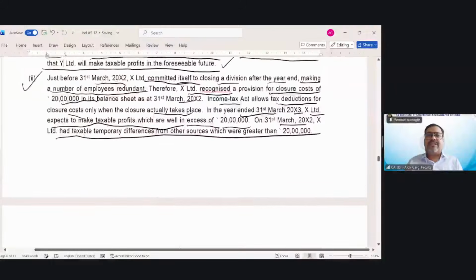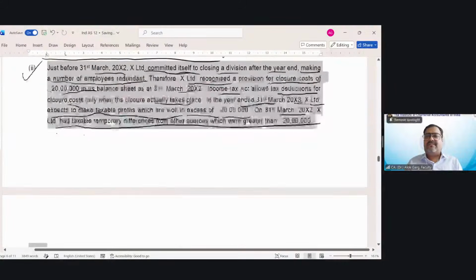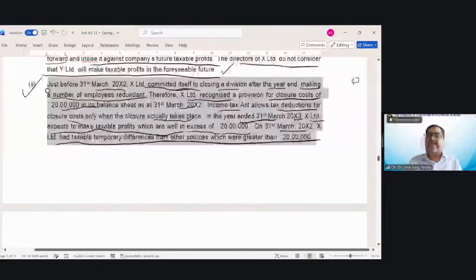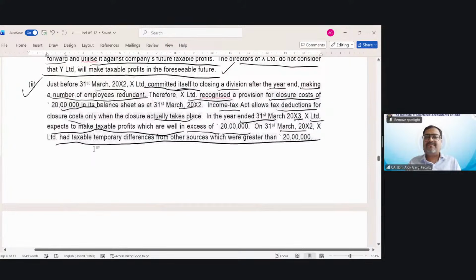So tell me, in this case, whether you need to take some impact of DTL, or you're not required to do anything. कुछ करना है या नहीं करना है?